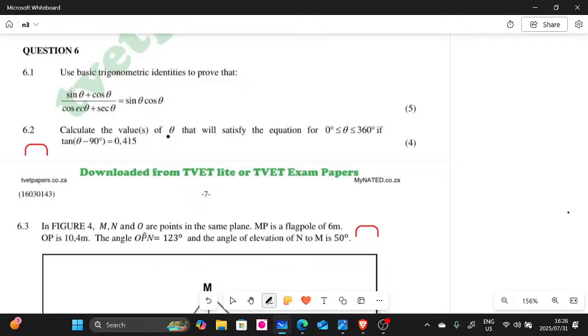So basically this is the domain, guys. Your theta must be greater than or equal to 0 degrees but less than 360 degrees. That's basically what they mean by that.